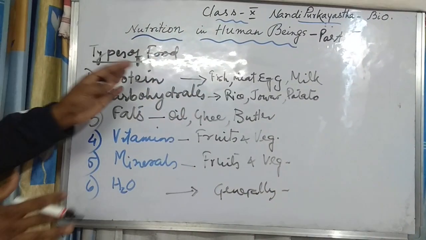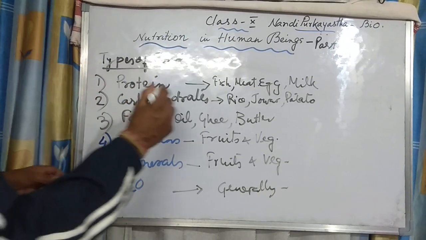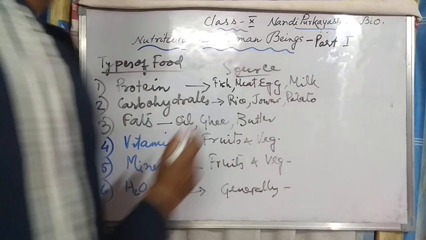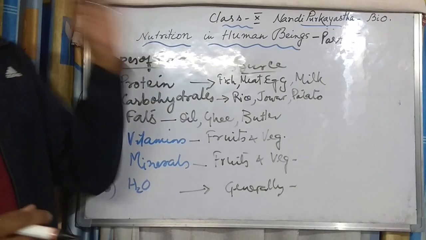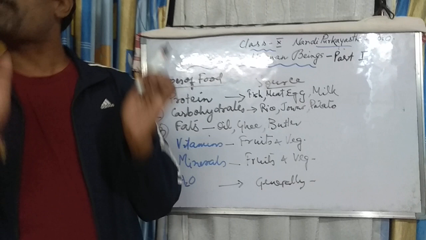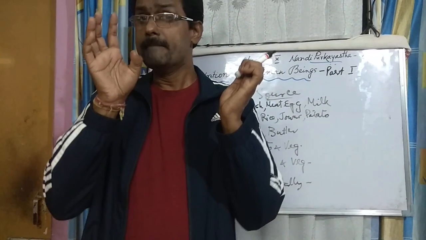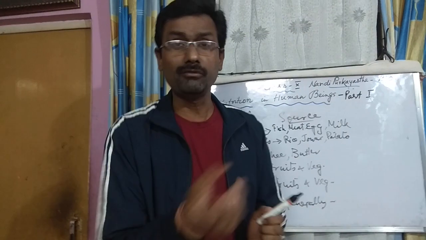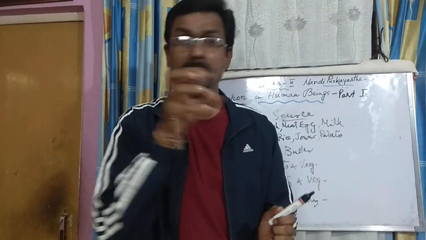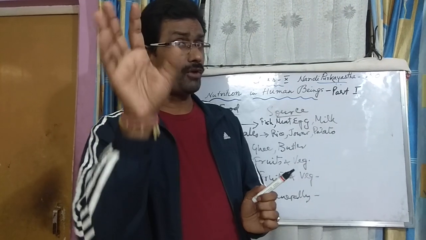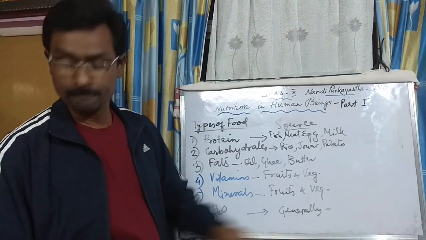So these are the things that we are getting, the source. It is called what? Source. From where we will be getting the proteins. So these are the basics. I have told you this part 1. I am discussing the basic things, because the moment I jump to the process of digestion, if you don't know the simple things behind it, everything becomes very difficult. So first of all, we need to know the simple things.